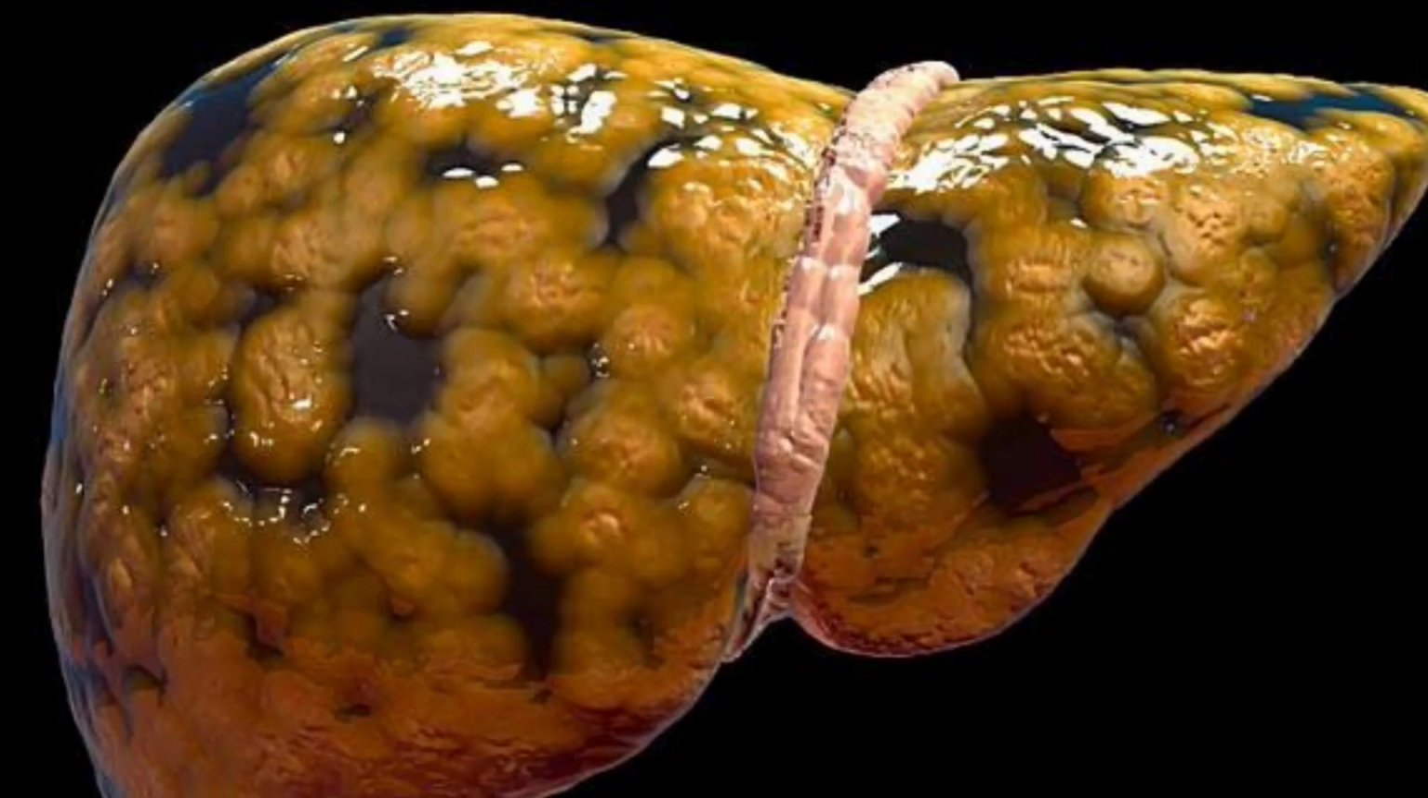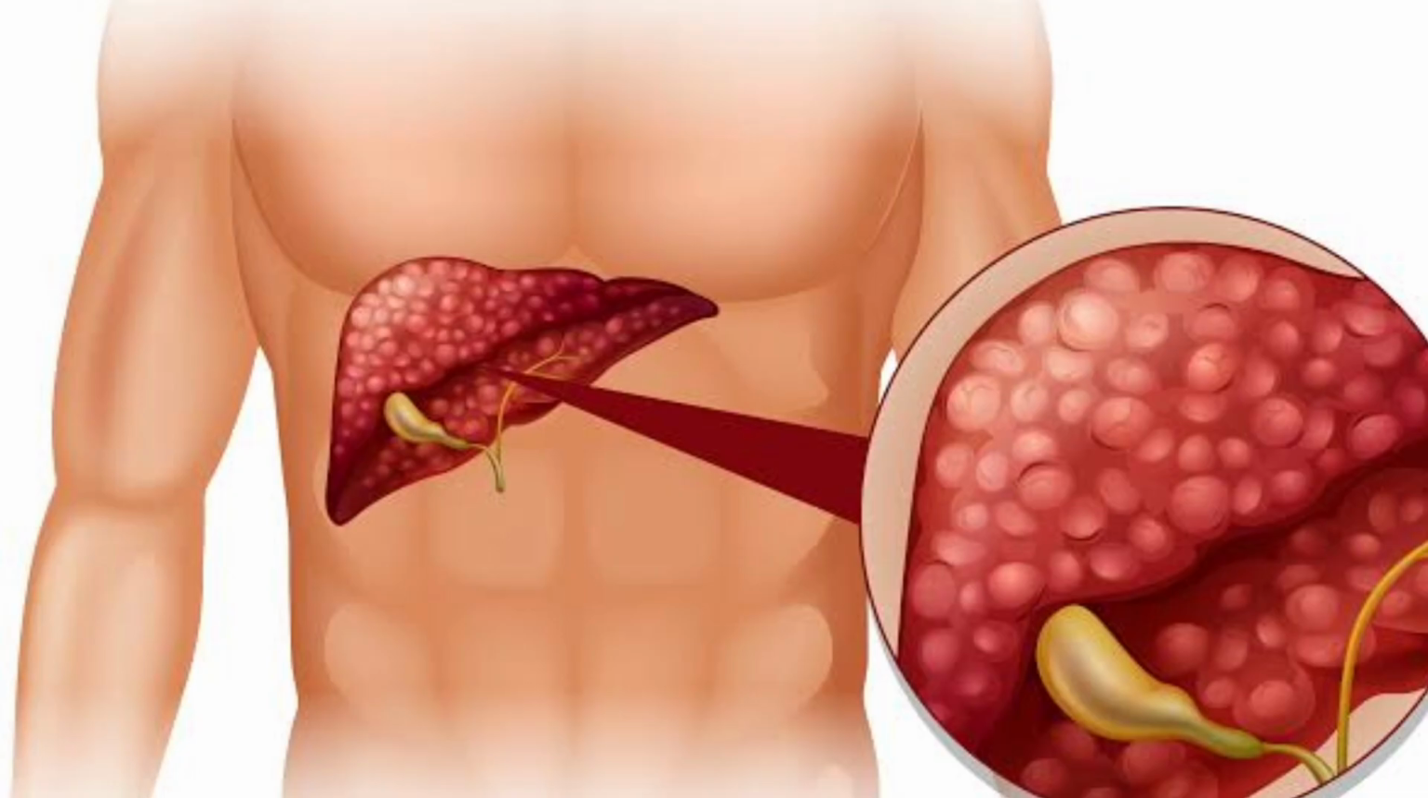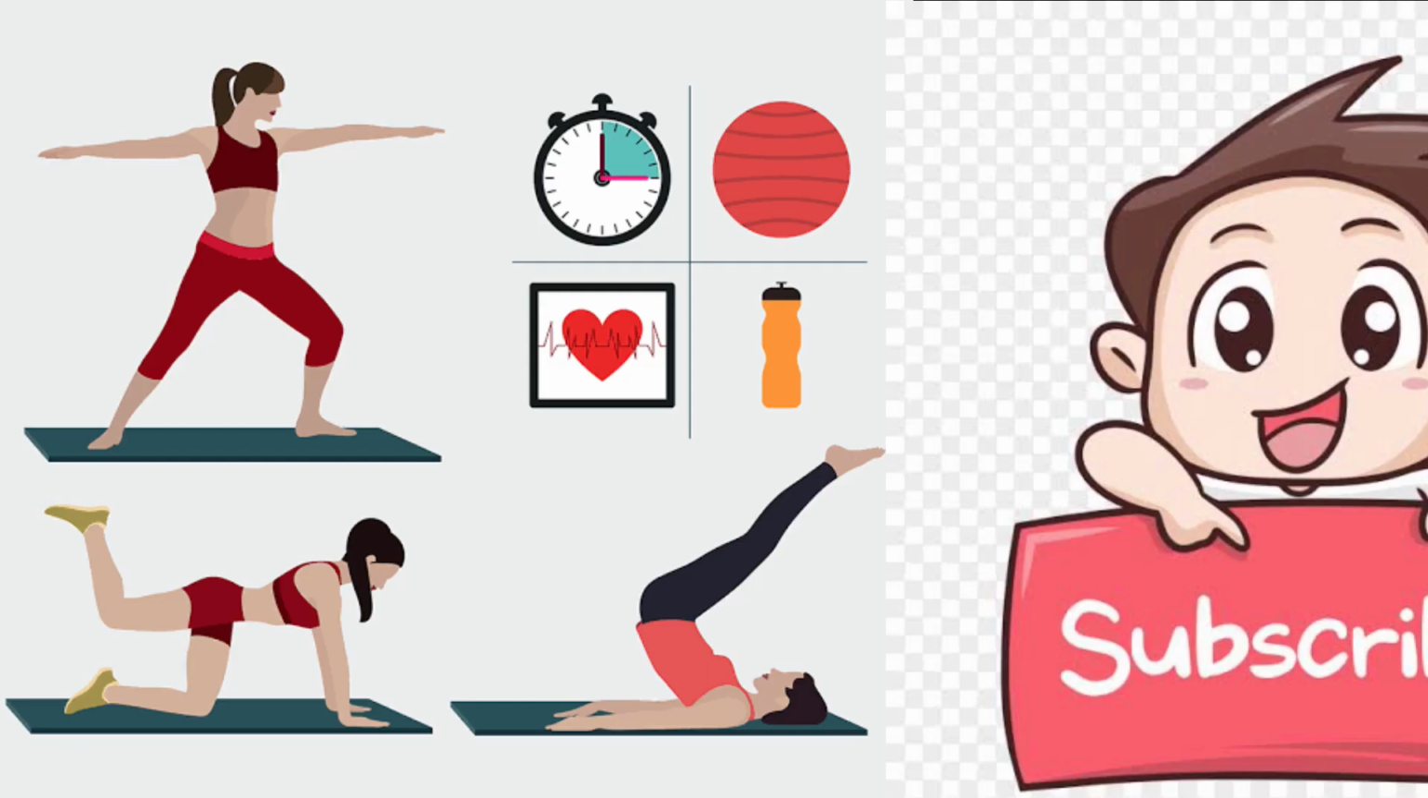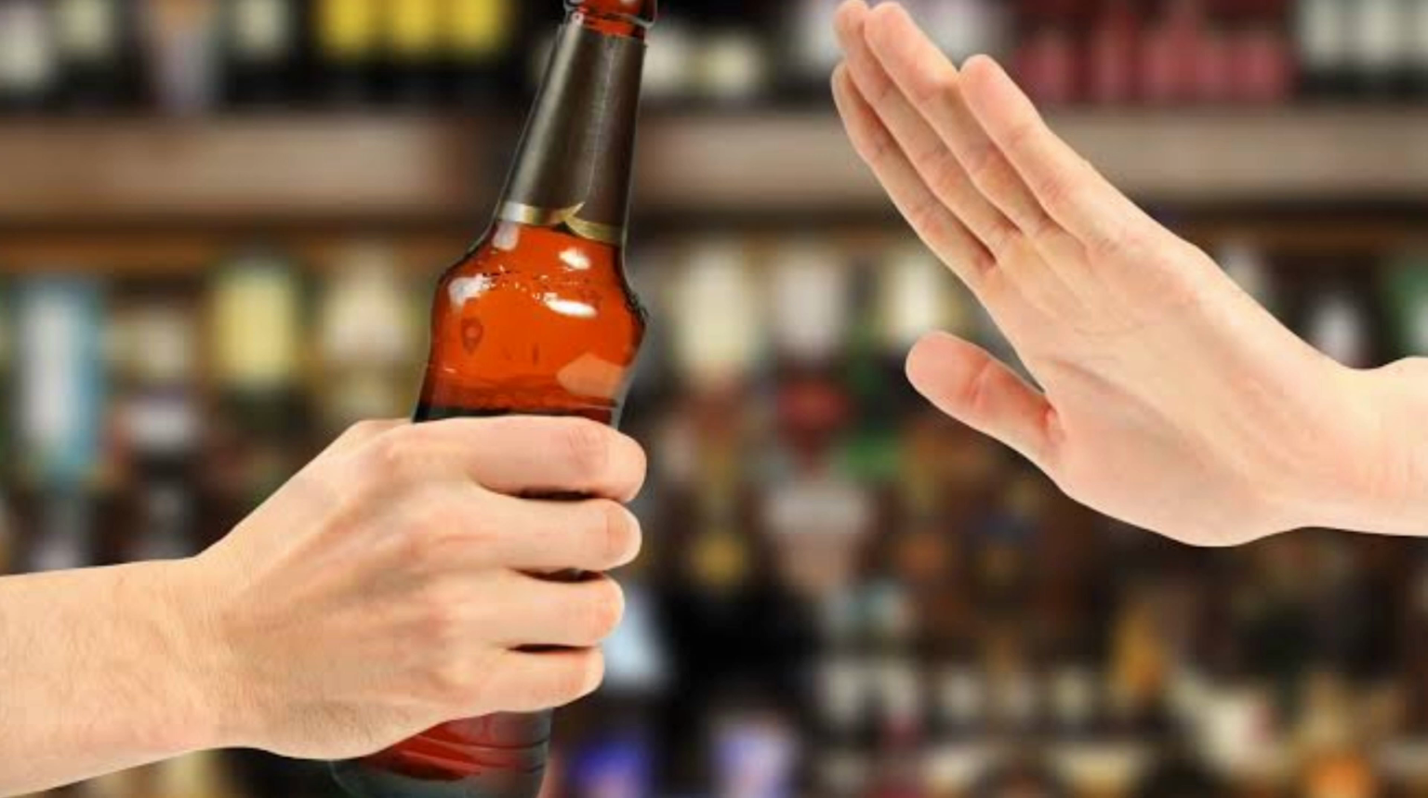Preventing fatty liver disease involves adopting healthy lifestyle habits and minimizing risk factors. Key prevention strategies include 1. Maintaining a healthy weight. Achieving and maintaining a healthy body weight through a balanced diet and regular physical activity. 2. Limiting alcohol consumption, moderating alcohol intake, and avoiding excessive alcohol consumption to prevent alcoholic fatty liver disease.